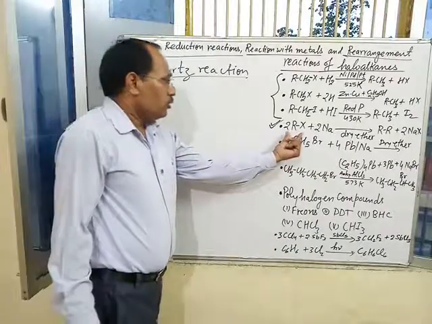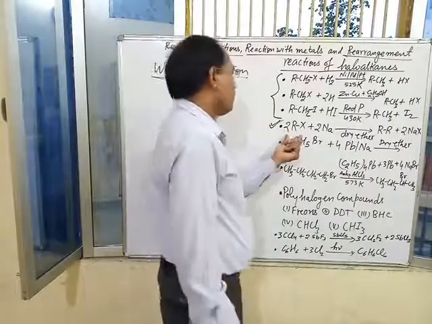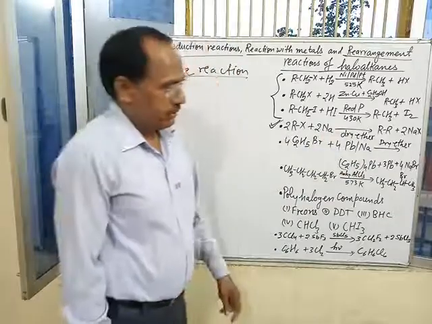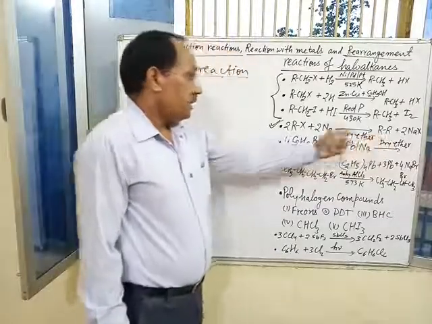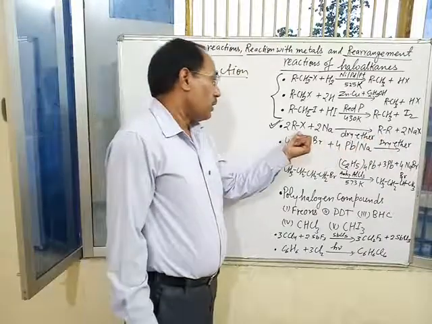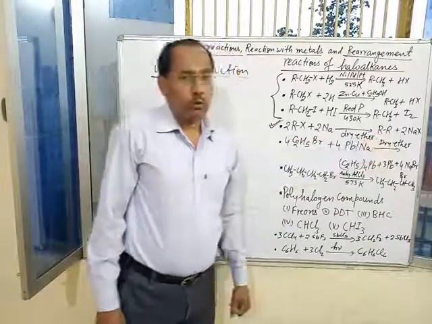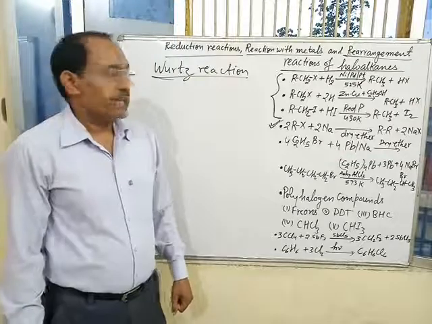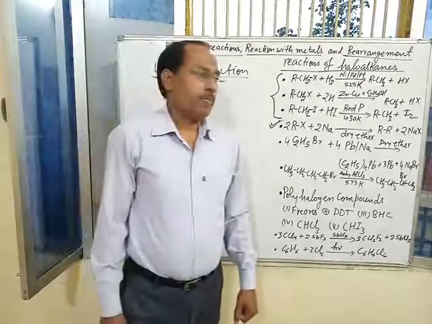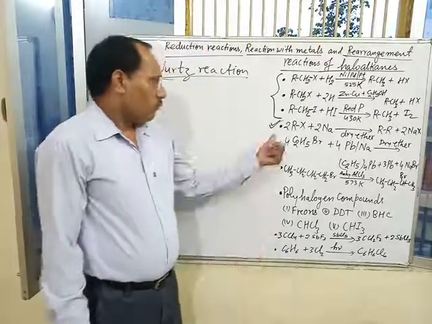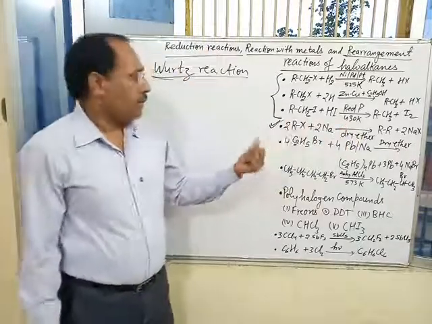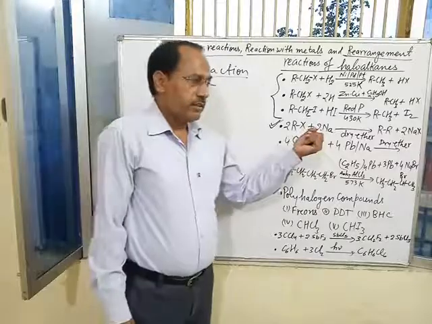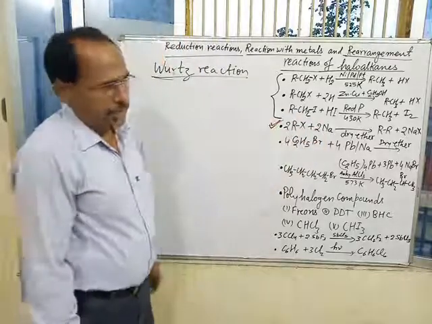If we take two different alkyl halides, a mixture of alkanes is obtained. That's why this reaction is not suitable for the preparation of those hydrocarbons which contain odd number of carbon atoms. Wurtz reaction is applicable only for the preparation of alkanes having even number of carbon atoms.